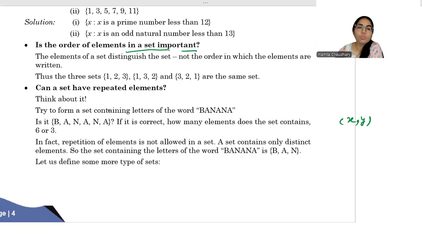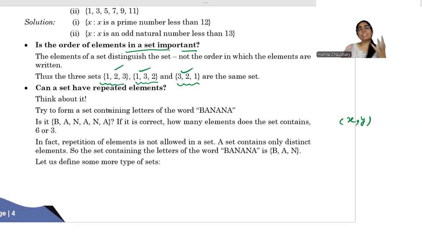Are you getting? So whether you write it as 1, 2, 3 or 1, 3, 2 or 3, 2, 1, here order does not matter. You can write it in any order. All these three are the same.